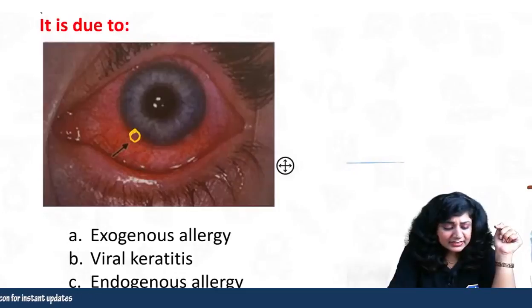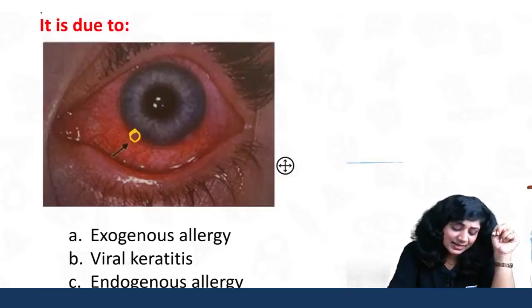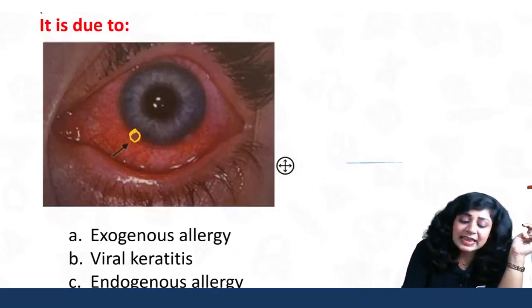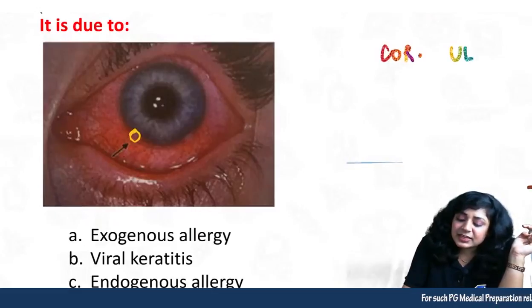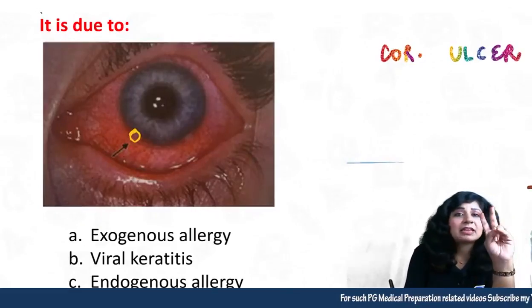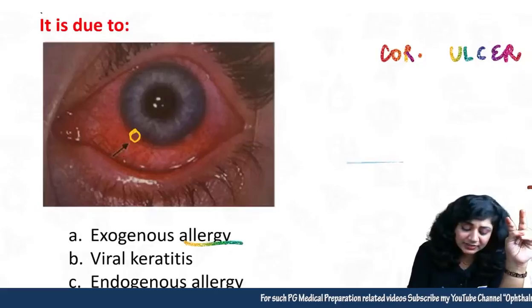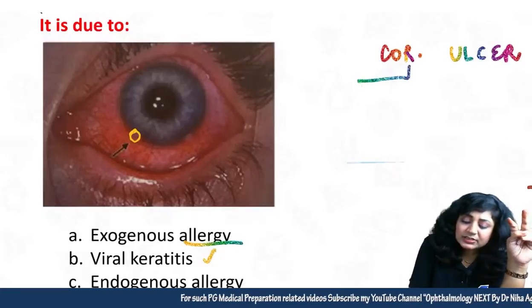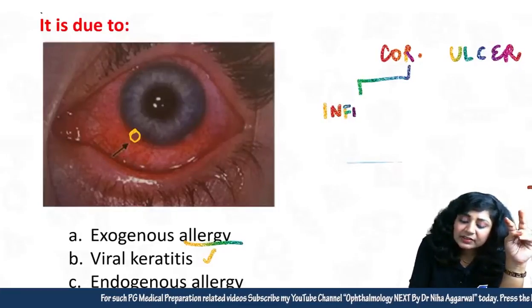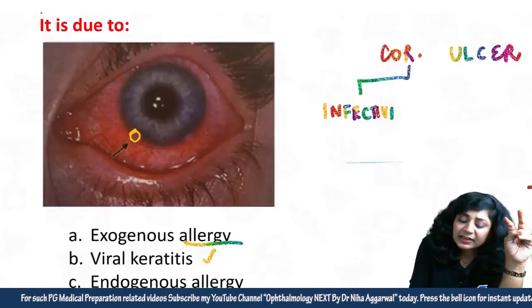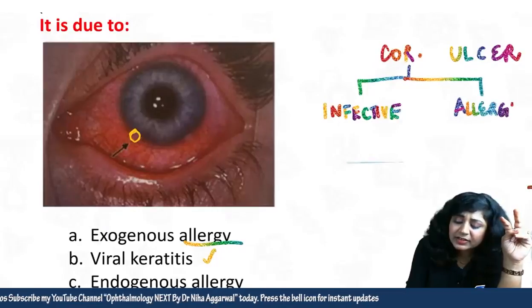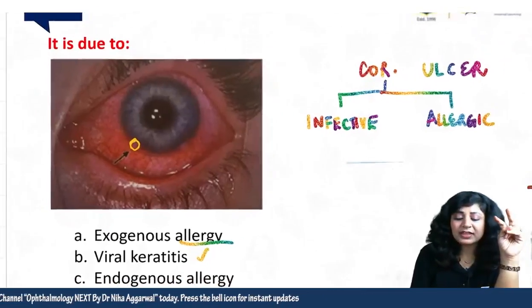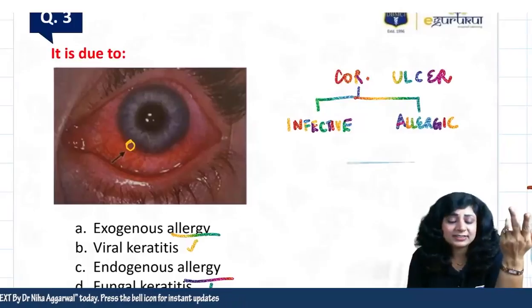So they are saying that it is due to exogenous allergy, endogenous allergy, viral keratitis or fungal keratitis. So one thing this tells us is that it is a case of corneal ulcer, okay? Now you have been given two kinds of options, either allergy or infection. So you have to decide whether it is an infective keratitis or an allergic keratitis.